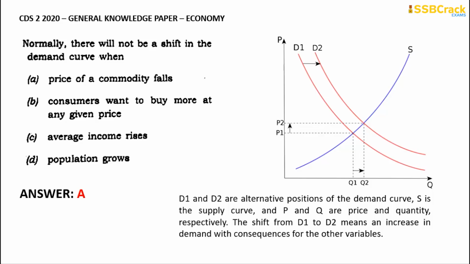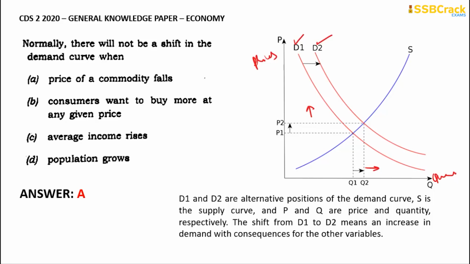If we consider the graph of the demand curve, D1 and D2 are the demand curves. D1 is the original demand curve and D2 is a shifted curve of D1. P indicates the prices and Q indicates the quantities. The demand curve shifts only when there is a change in quantity at given prices, not merely when the price or quantity falls.